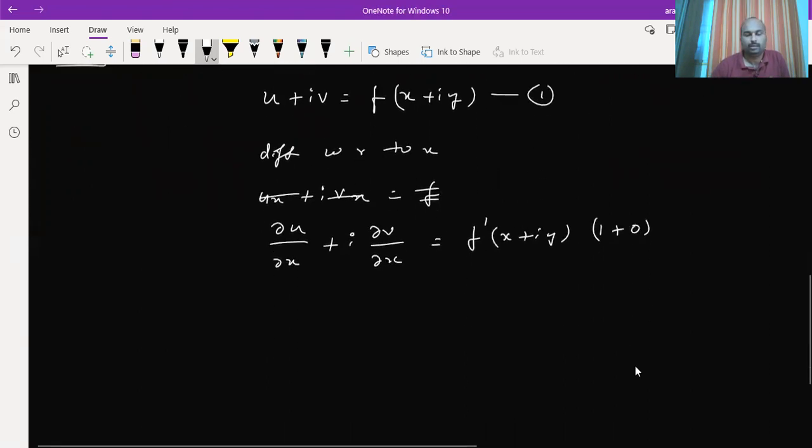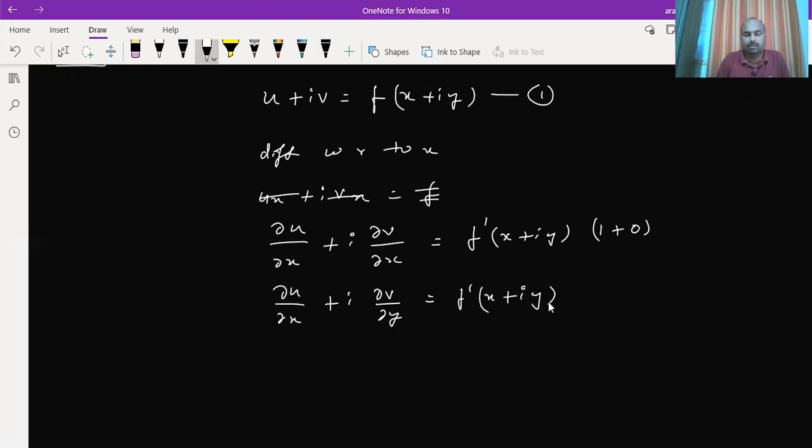Or I'll rewrite this: del u by del x plus i into del v by del x is equals to f dash of x plus iy. This is equation 2.